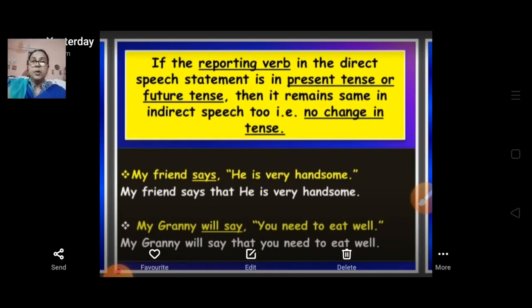So what four things did we change to make direct into indirect speech? First, the inverted commas are omitted, "that" is added, and there is a change in tenses and a change in pronouns also. We have already started the first rule. Always keep in mind that if the reporting verb is written in present or future tense, we are not going to change it in reported speech.